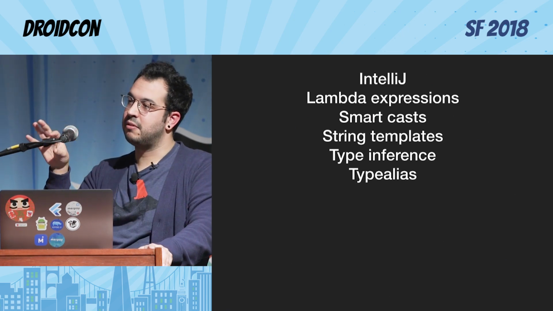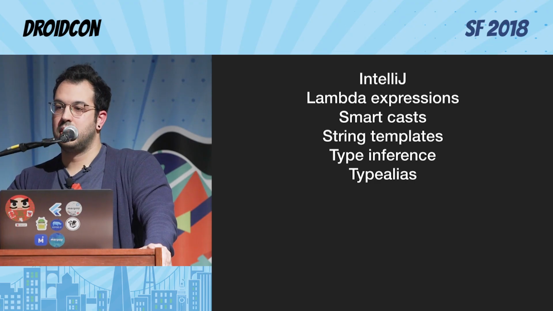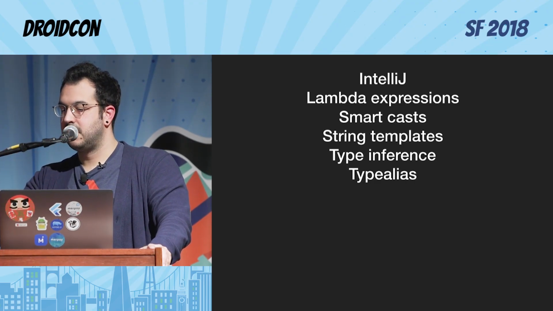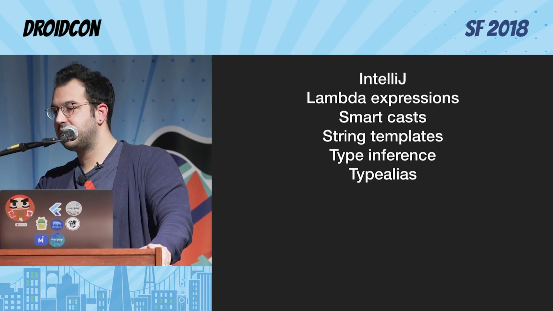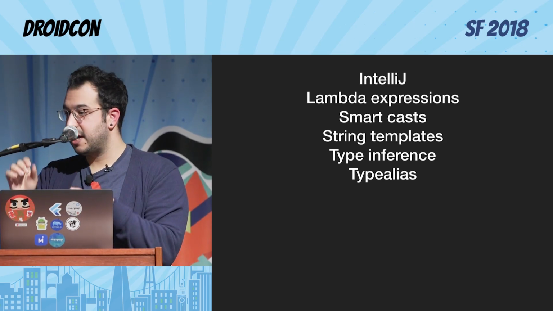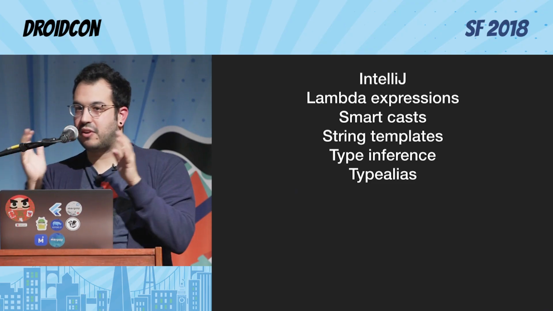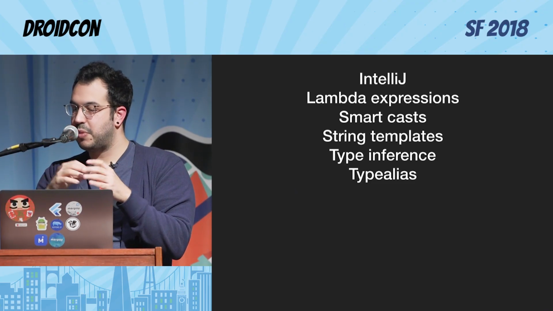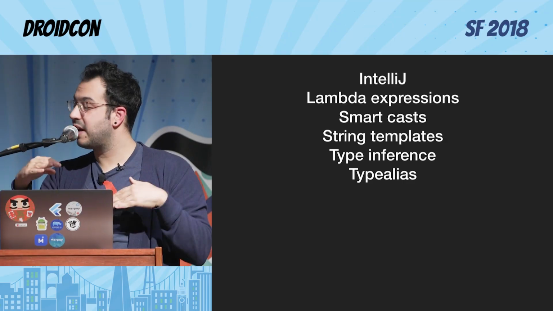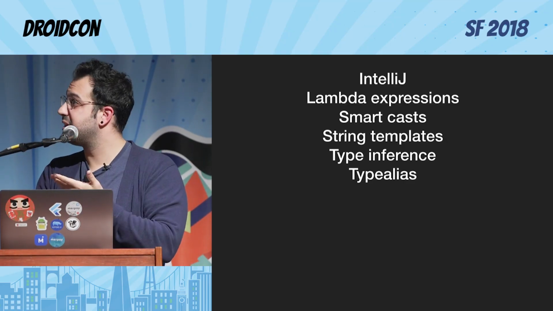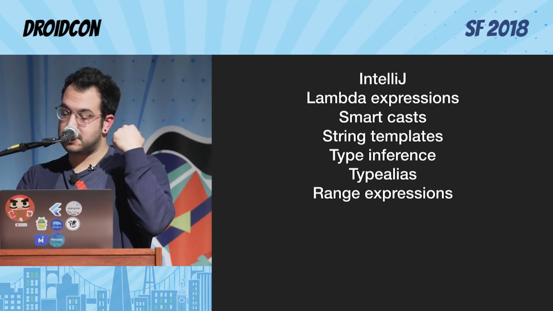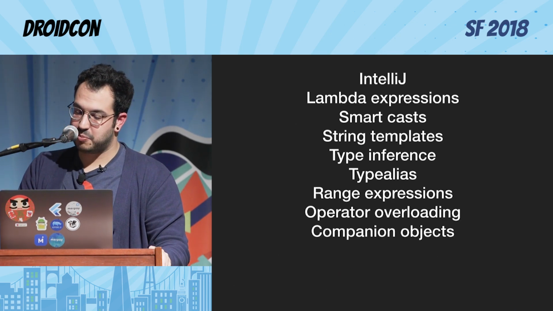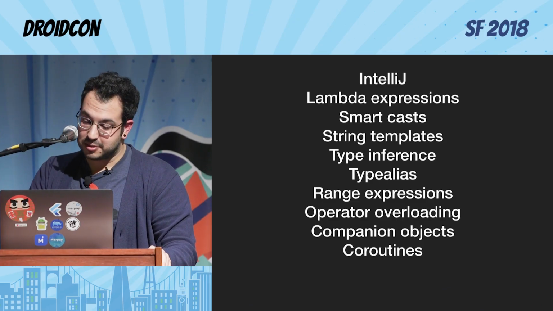Type aliases are great when, remember when I was telling at the beginning of the talk about how we always make mistakes if we have the same parameter types. With type alias, you can still use the same type parameter, but saying type alias ID equal string. And then suddenly the ID is an ID type. But still, underlying type is a string. But you can never swap now description with ID anymore because they are different types. So that's type alias. That's great. Then the rich expressions that I showed in the slide before. You can overload the operators, which is great, companion objects, coroutines, which is interesting.